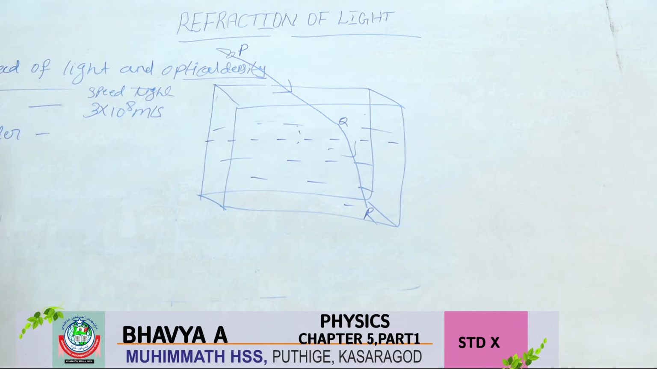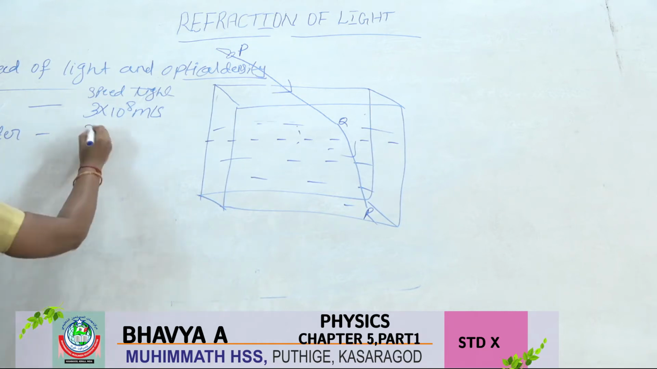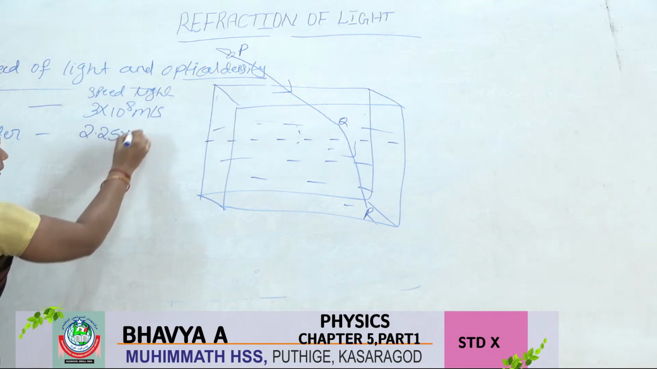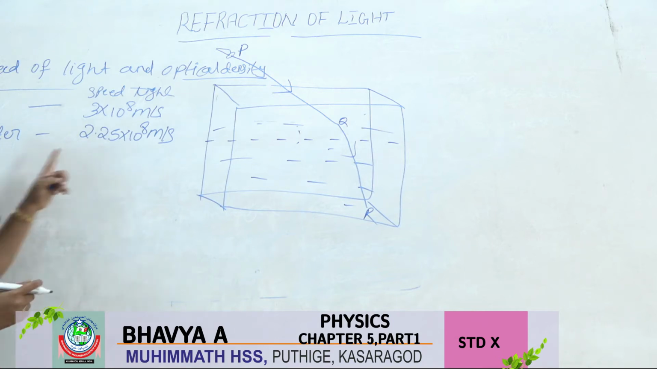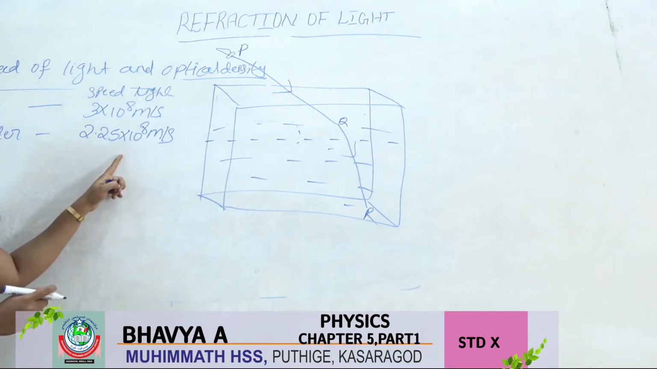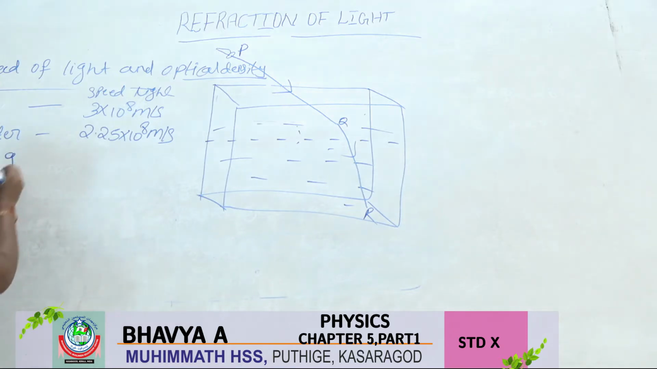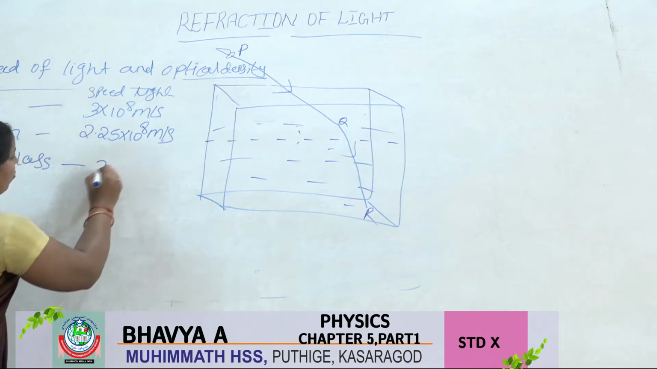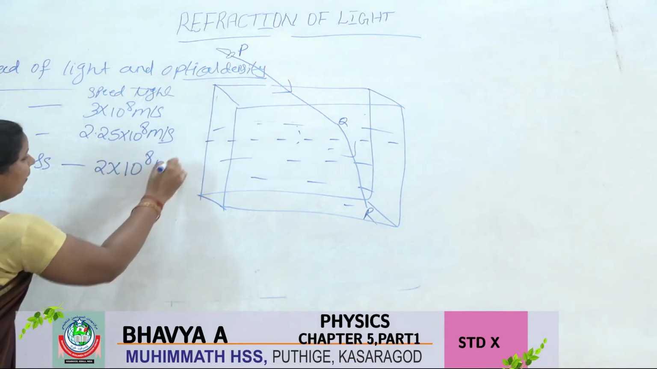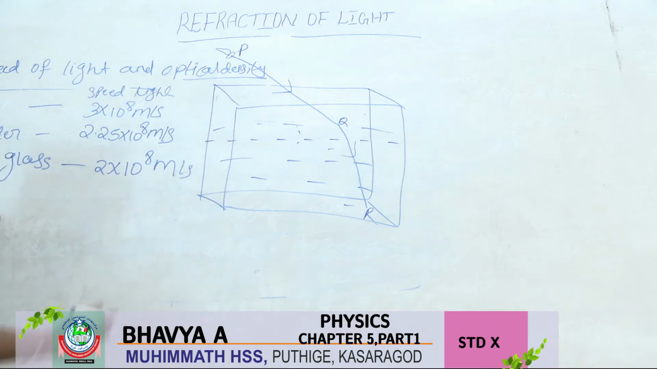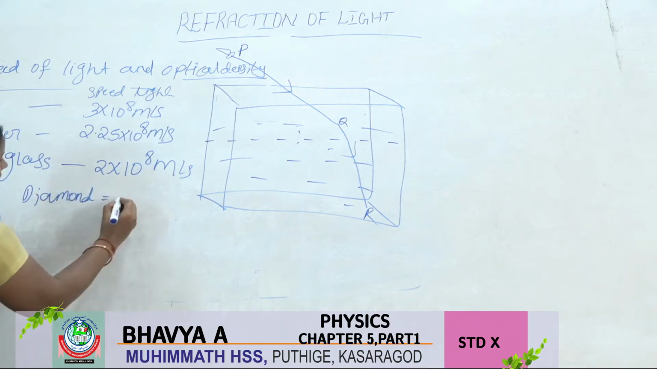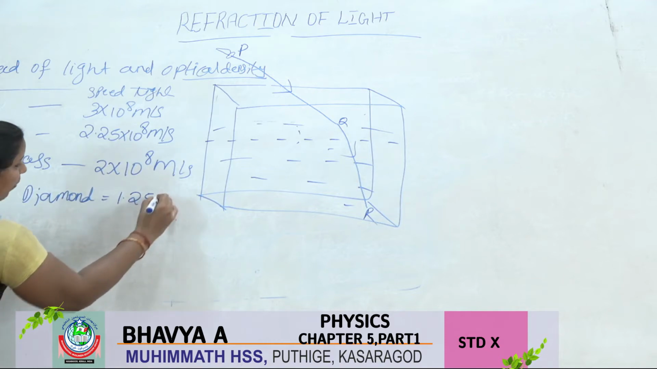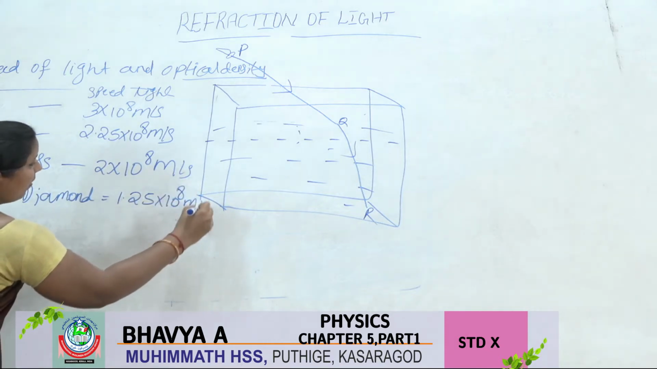The speed of light in water is 2.25 into 10 to the power 8 meter per second. Then the speed of light in glass is equal to 2 into 10 to the power 8 meter per second. Then the speed of light in diamond is 1.25 into 10 to the power 8 meter per second.